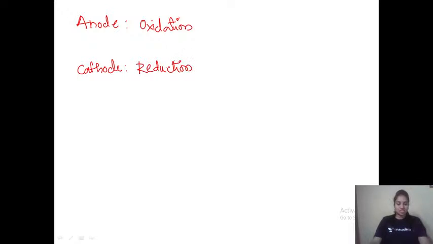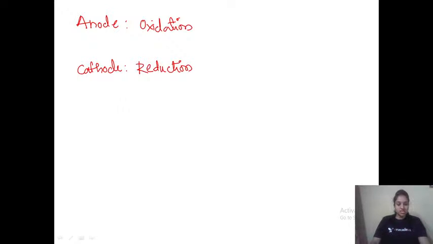Now let us see what the anode is and what the cathode is. Anode is the one on which oxidation always takes place, and cathode is the one on which reduction always takes place.